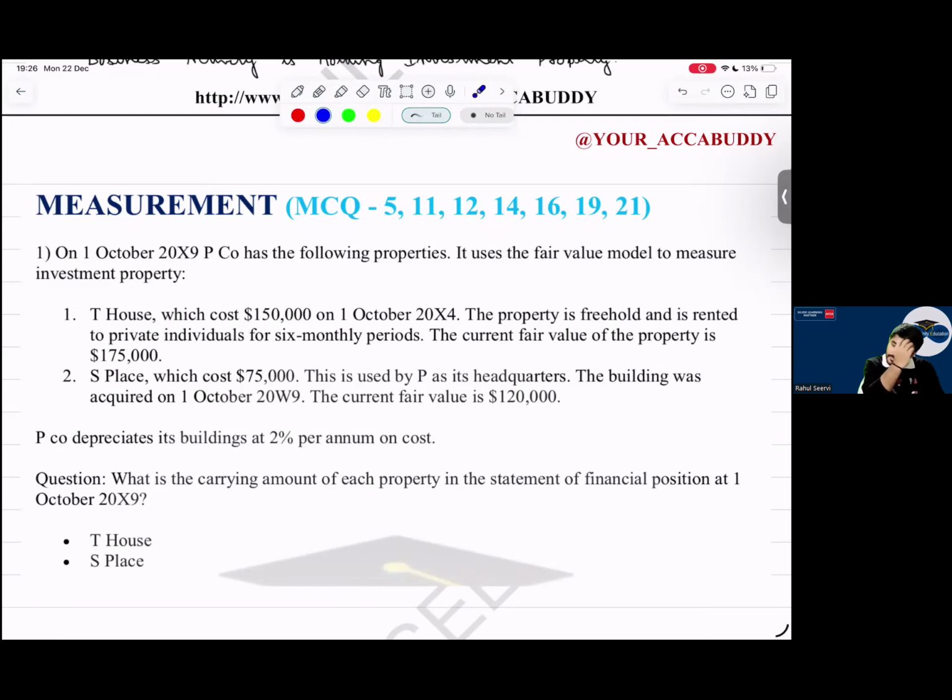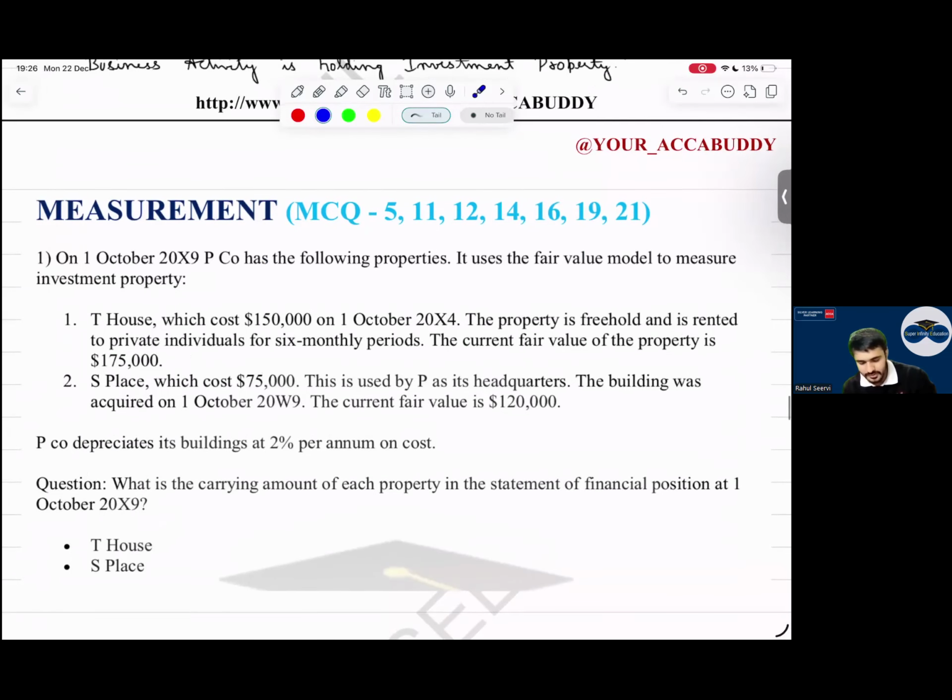2 more minutes. If you want to refer, you can tell me, sir, please show. But I think it's a basic depreciation calculation, so there will not be much problem, I think.